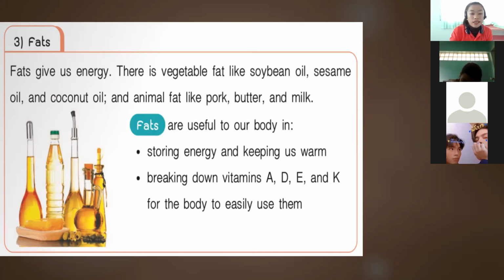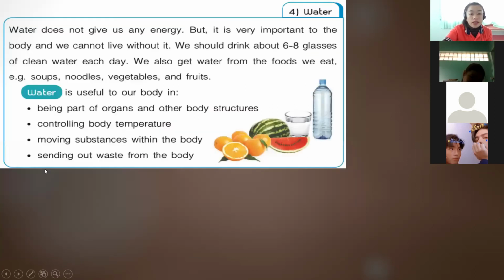Okay, so this is the use of fats in our body, but we need to control our intake, or we need to eat the right amount of fats. It's bad for our body if we consume more than what our body needs. Okay, so let's proceed to the next one, which is the water.